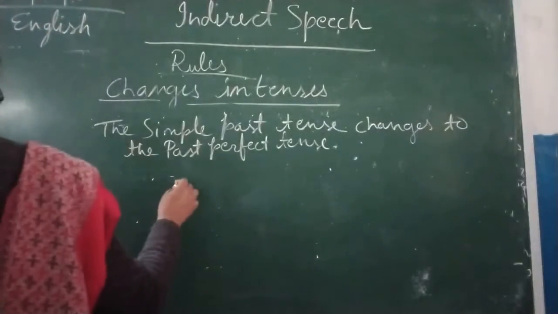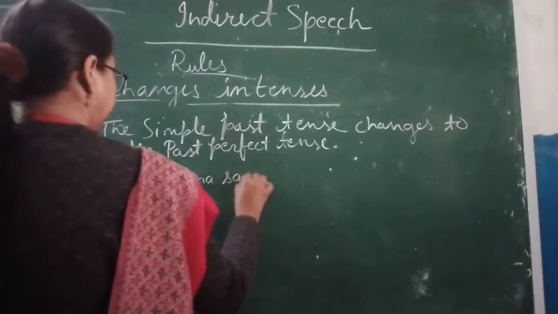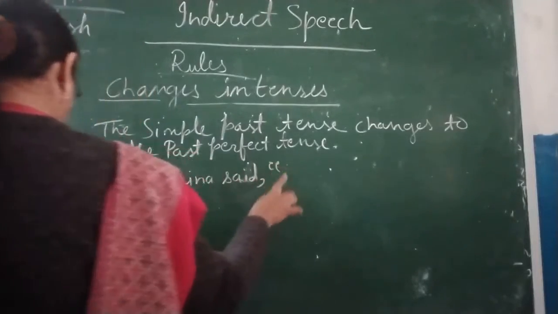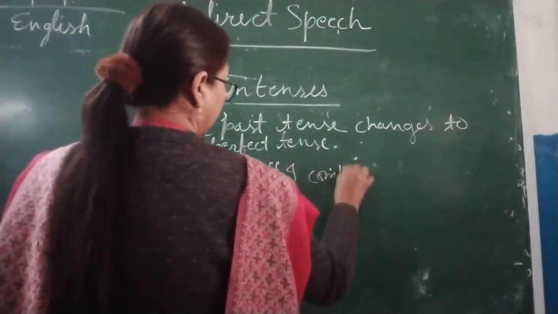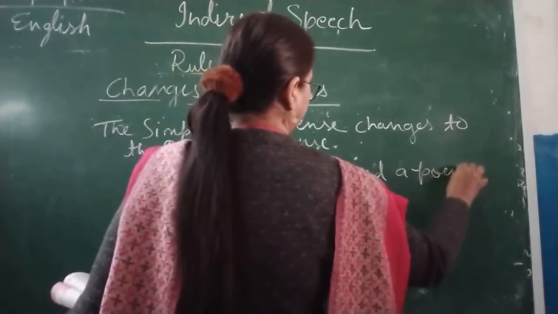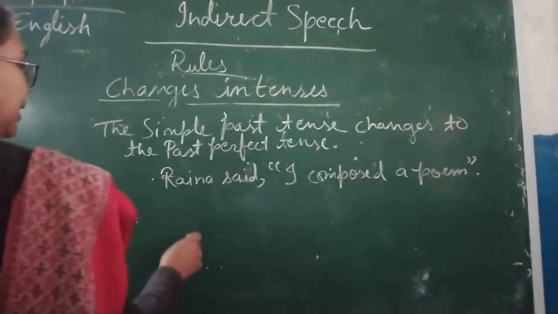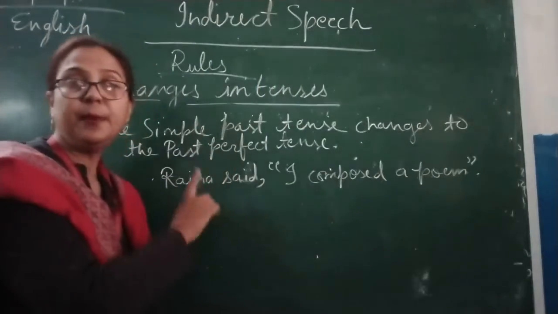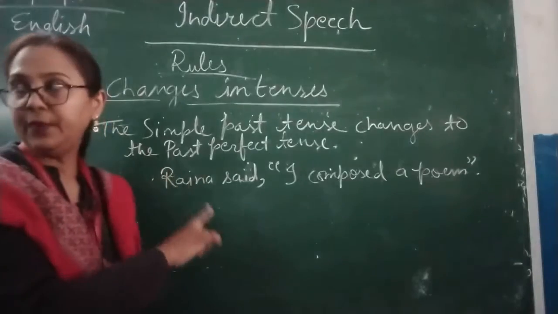So Rena said, comma, now inverted comma start, I composed a poem. Okay, now inverted comma closed. Because this is written in simple past tense, we are going to write it in past perfect tense.